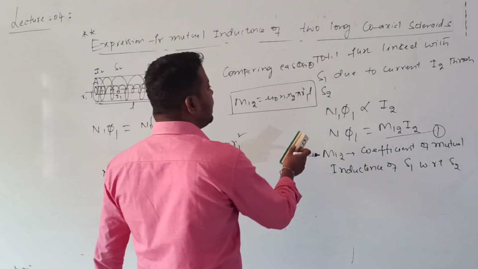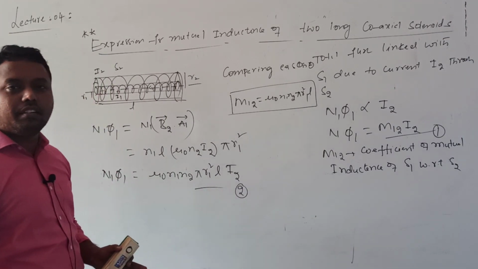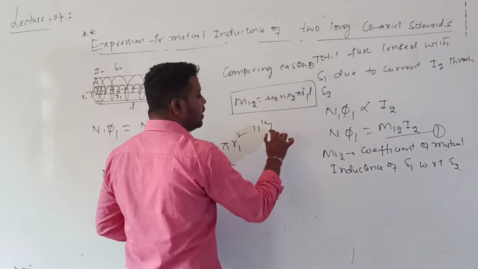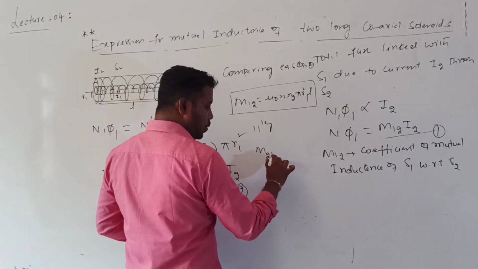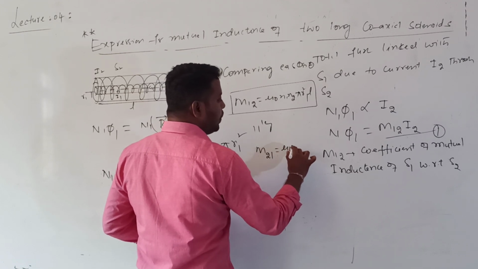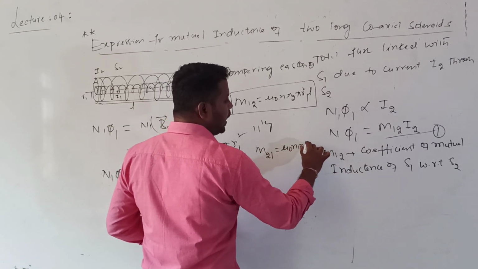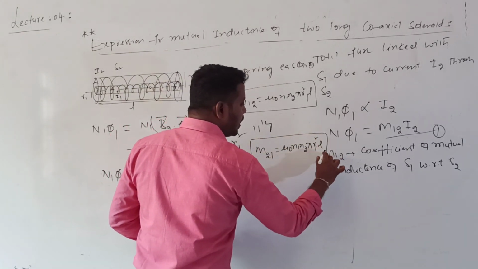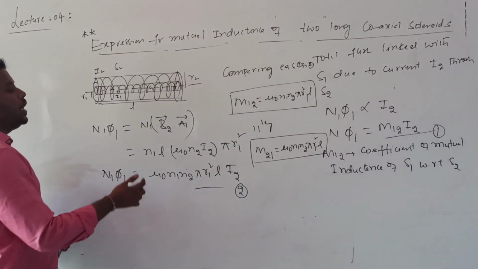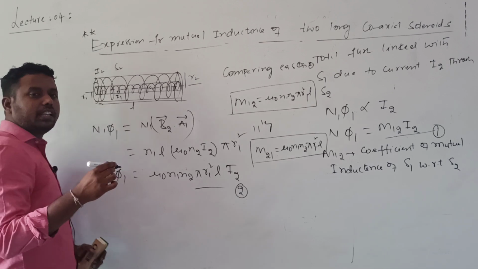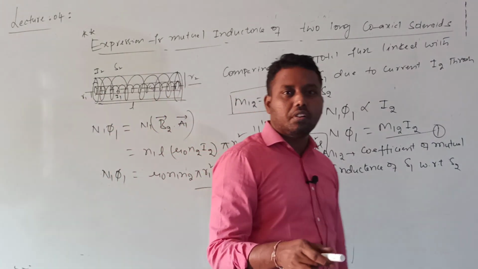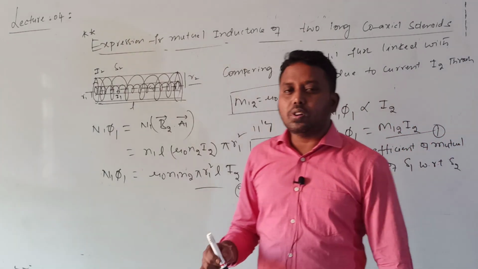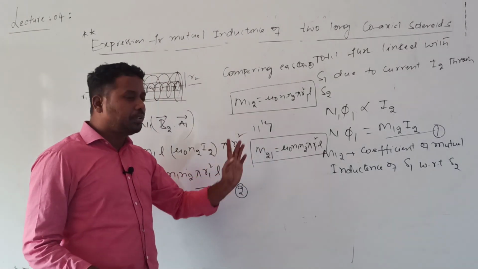Similarly, I can also calculate the other mutual inductance. This one part is completed. If the question is given for 5 marks or 3 marks, you can directly write this. So similarly, the mutual inductance of the second coil with respect to the first coil will also be mu naught into N1 into N2 into pi into R1 square into L. But remember, in both formulas we get the radius R1 only. When calculating the mutual inductance, you need to take the effective area which is common for both. The area which is common for both is pi into R1 square. That's why in both cases we need to write pi into R1 square only.